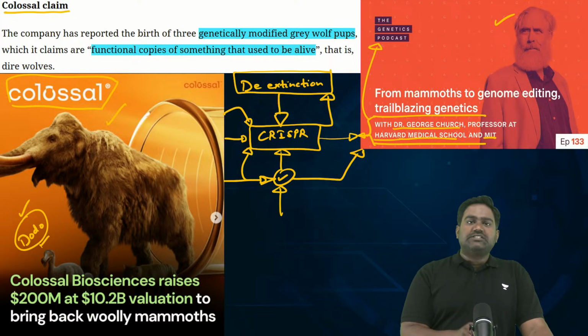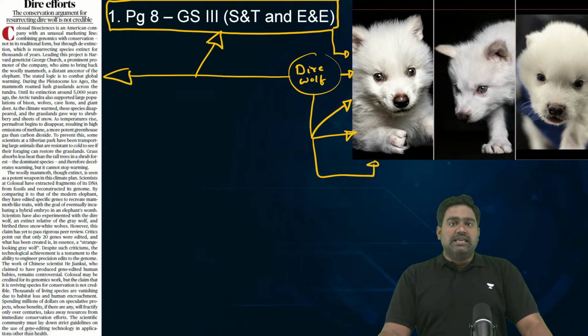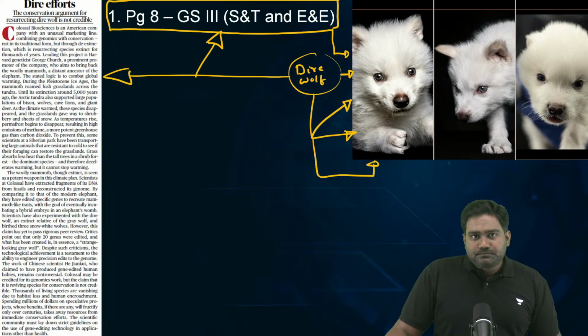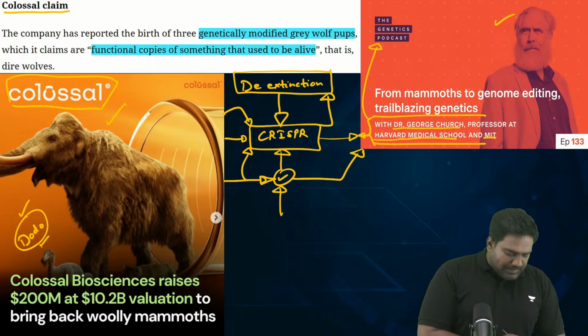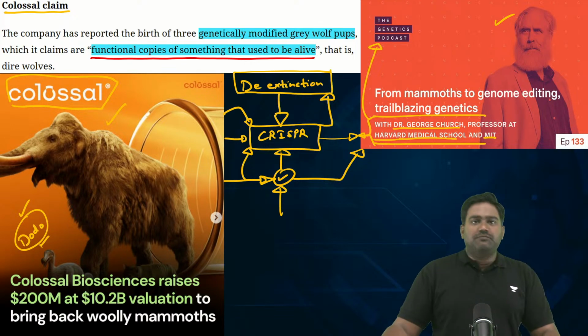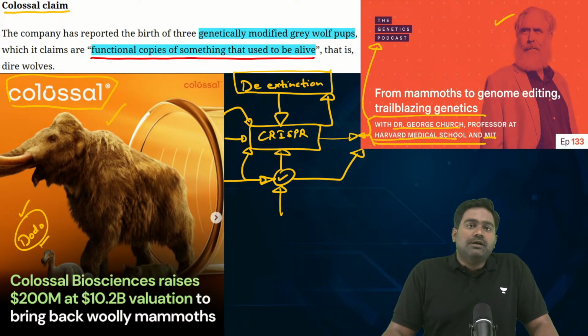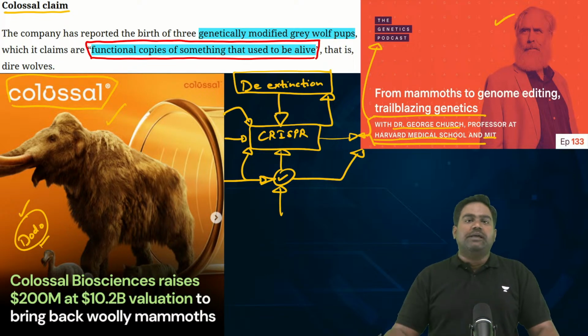So now this company has claimed that it has been able to give birth to three direwolf pups. But again, the company has issued a disclaimer as well. The company has stated that these three pups, which have been publicized, are not exactly direwolves. They are just a functional copy of something that used to be alive.